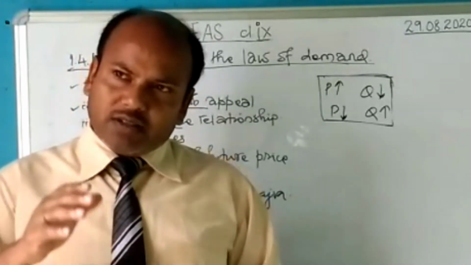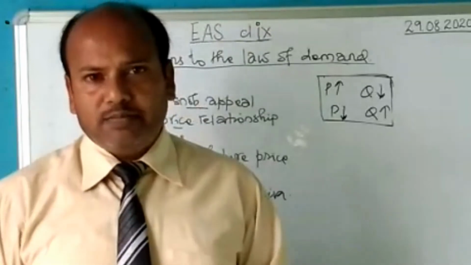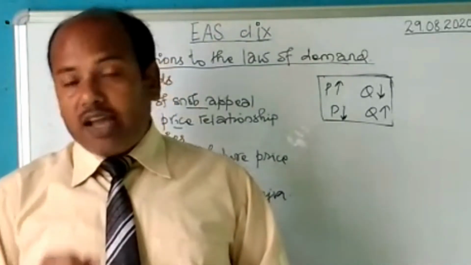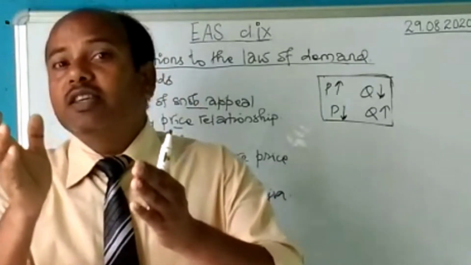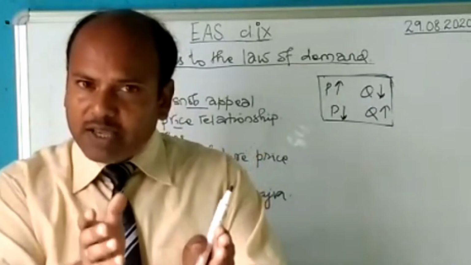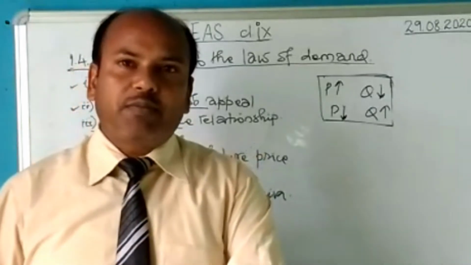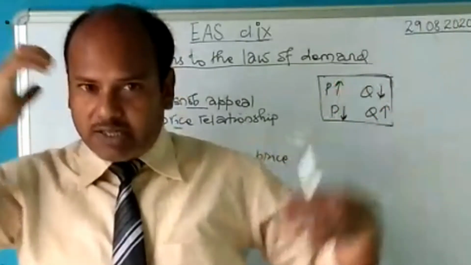Why? Because when the price increases, ordinary people cannot even think of buying them. And rich people will buy more and more, because demanding more and more of this commodity will make them different from the rest of the population. So they will feel their status being upgraded.